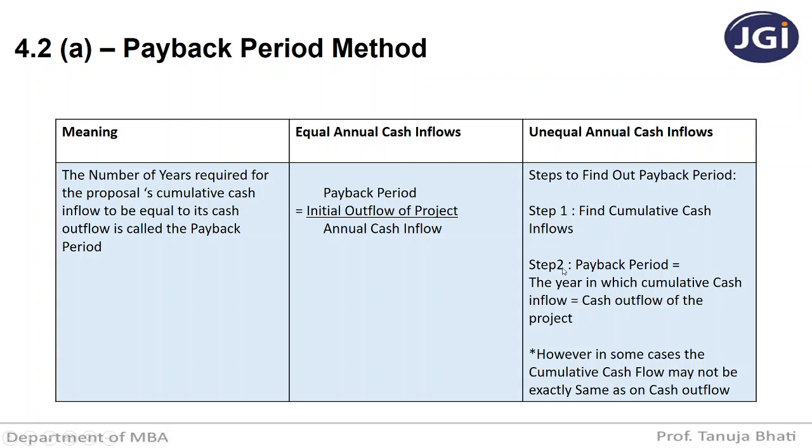And step number 2, payback period will be what? The year in which the cumulative cash inflow will be equal to the cash outflow of the project. So, the year in which the cumulative cash flow is the same as the amount of the cash outflow, or the amount of investment that you have made in the project. If both amounts are equal, that particular year will be your payback period.